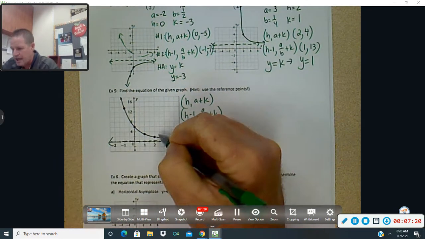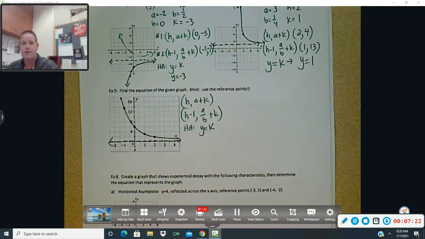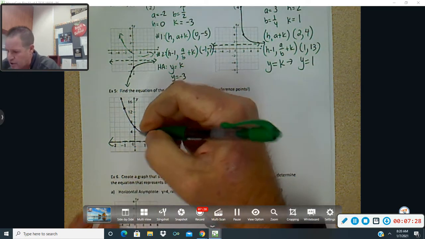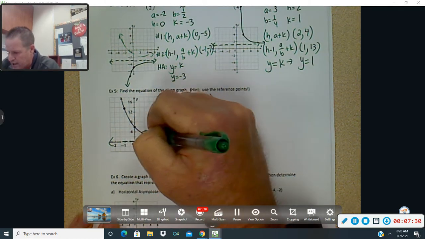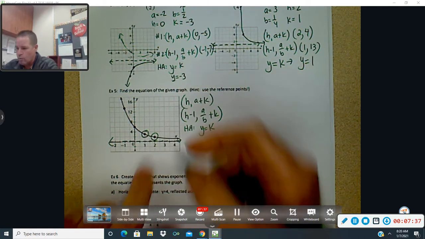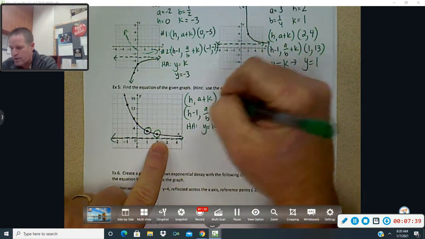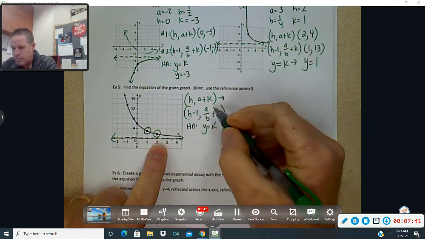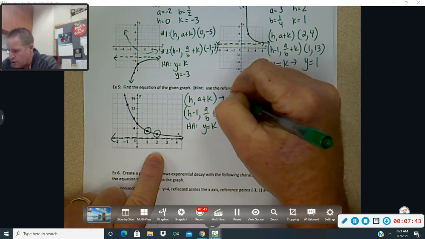All right, so you can tell where it's getting closer and closer here to 0. Again, I will make it more obvious to you which reference points to use. I'm going to ask you to use these right here, these 2. Okay, now again, which one is reference point number 1? It's the one that's closest to the asymptote. So the one that we're going to use for reference point 1 is 2 comma 2.